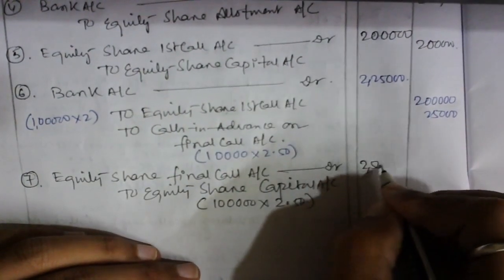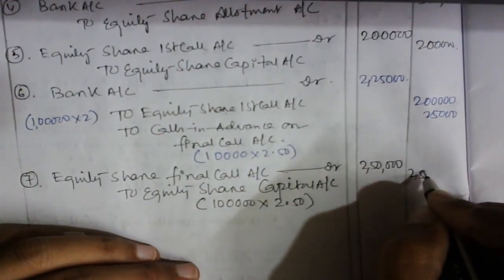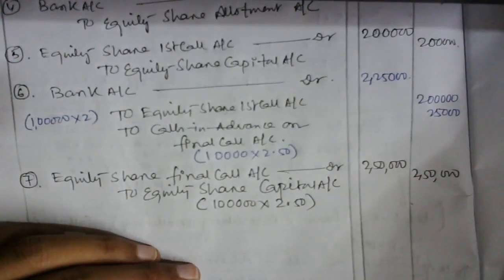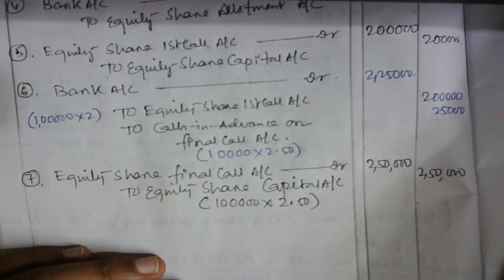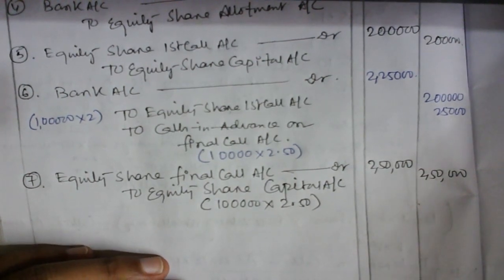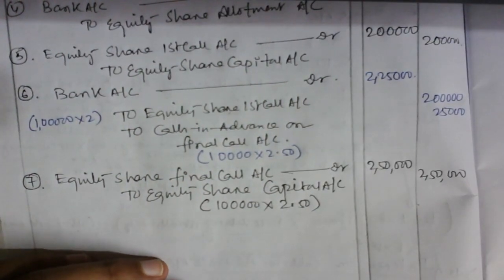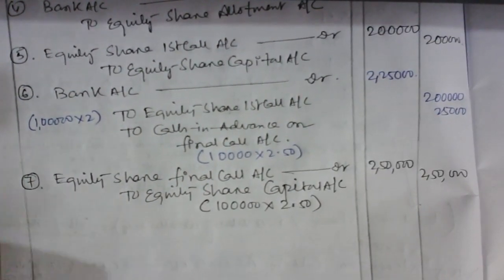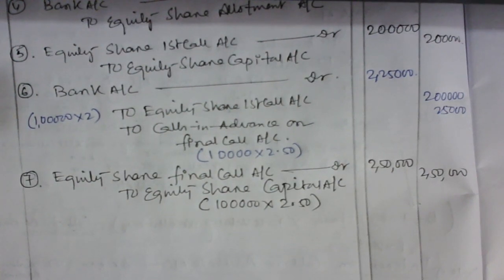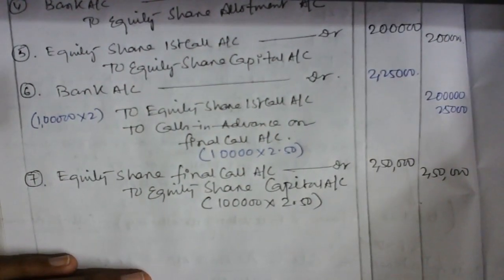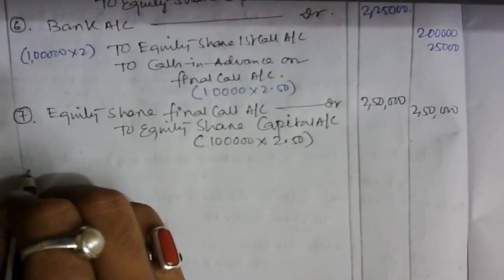So 2,50,000. 2,50,000, guys, please copy it. Two lakh 50 now comes here.